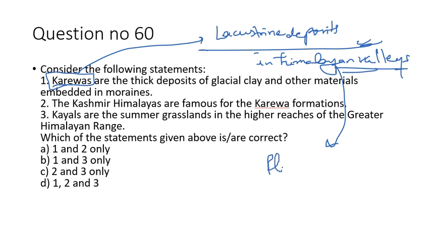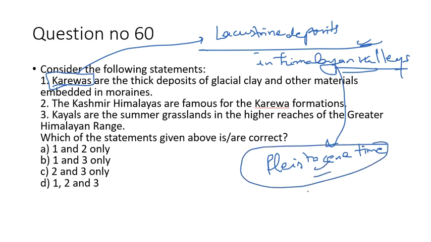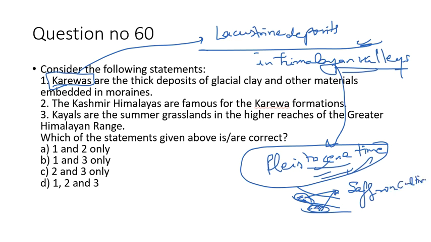What happened during the Pleistocene times? During Pleistocene times, the lakes which were formed between the different ranges of the Himalayas were drained because of the heavy tectonic activity going on during this time. So these lakes were drained and the deposits were left behind, and these deposits are today known as the Karevas, and these Karevas are today rich fertile ground for saffron cultivation in Kashmir. So this is the brief history about the Karevas.